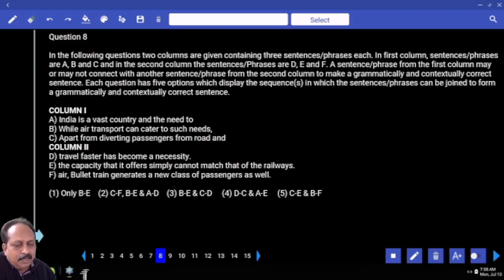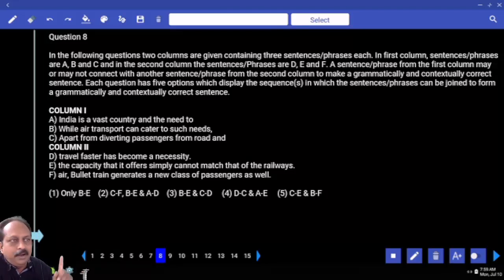India is a vast country and the need to travel faster has become a necessity. First one, we'll take first one in the second column. A big country takes more time to travel or less time to travel? More time, obviously. So it has become a necessity. When it takes more time, what will you do? You try to save the time. You try to cut down the time.